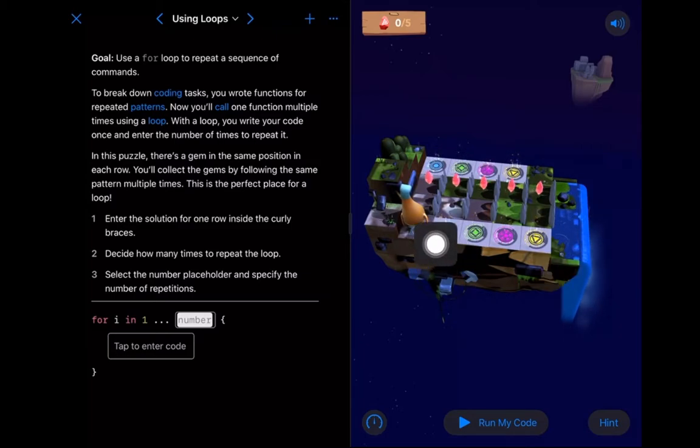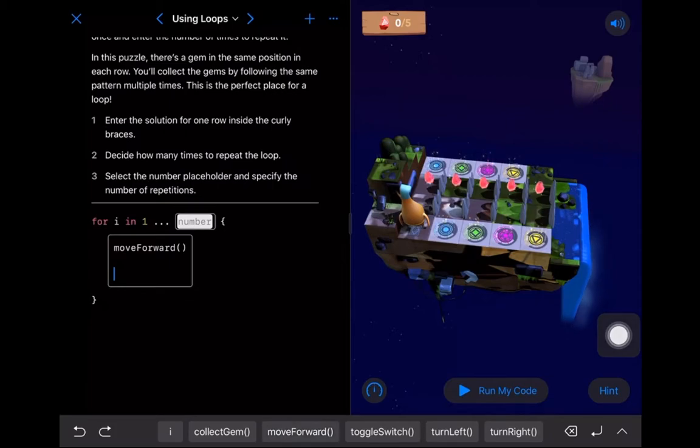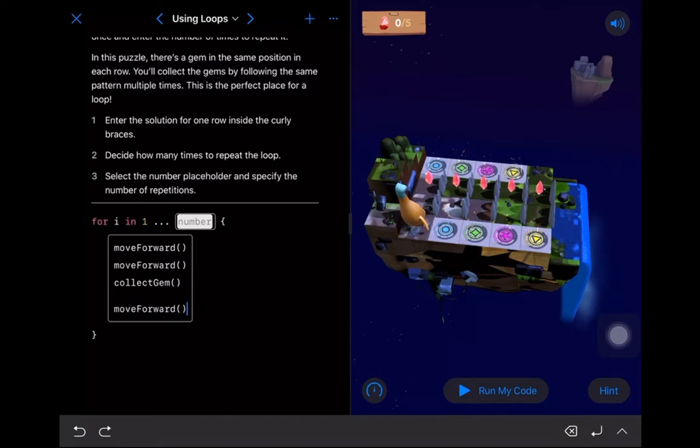So we've got move forward, collect the gem, and then move forward. So let's do that. We're going to move forward, collect the gem, and then move forward once more. Okay, so if we hit run my code now, because we've written the code to solve this particular row, let's hit run my code.